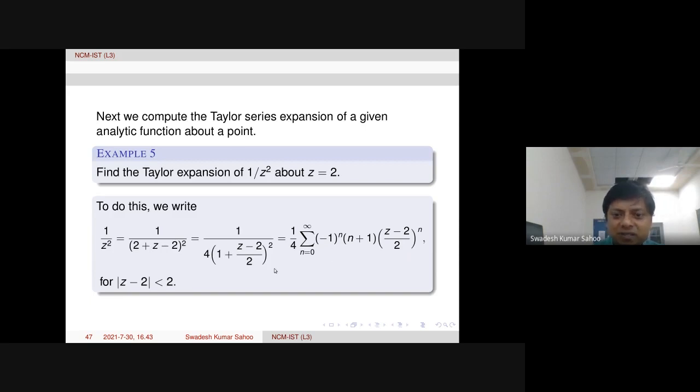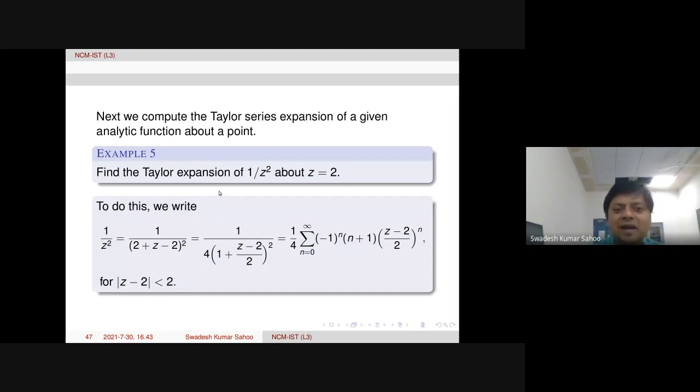So this is coming, but this will be valid actually for |z minus 2| less than 2. Why? Because this series is valid provided |(z minus 2)/2| is less than 1. This is convergent for |(z minus 2)/2| less than 1. That means |z minus 2| is less than 2. So therefore this series is about z equal to 2 and the radius of convergence is 2 here.